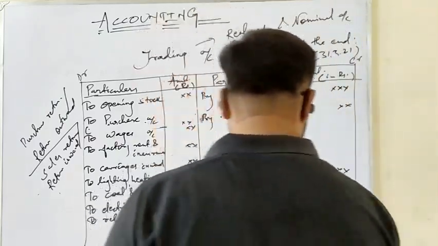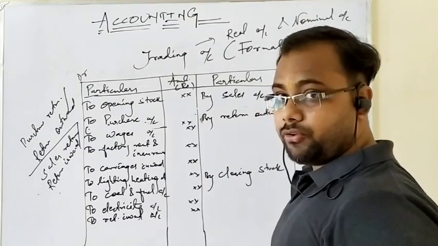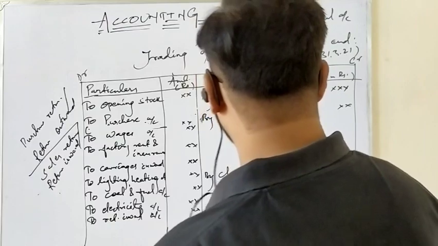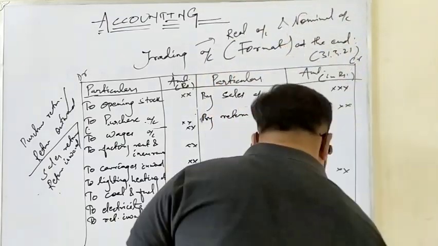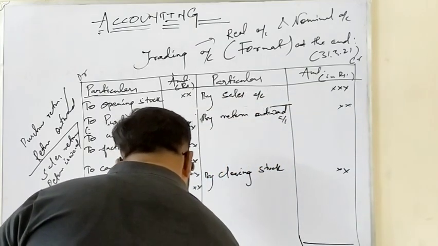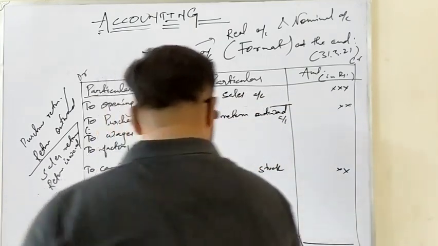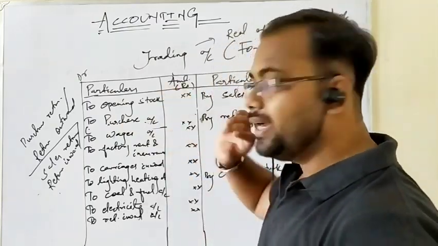Consider the credit side is the highest. I shall take an amount that will be better for you. So consider credit side total is 50,000 and debit side total is 40,000. According to the matching concept, I shall put 50,000 on both the sides.